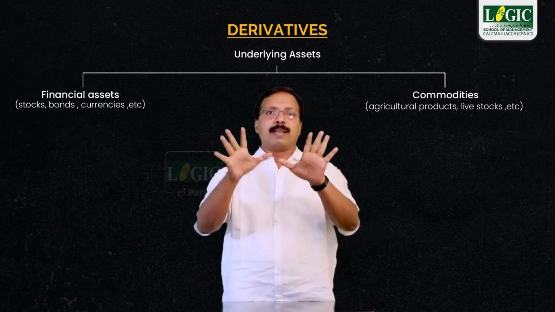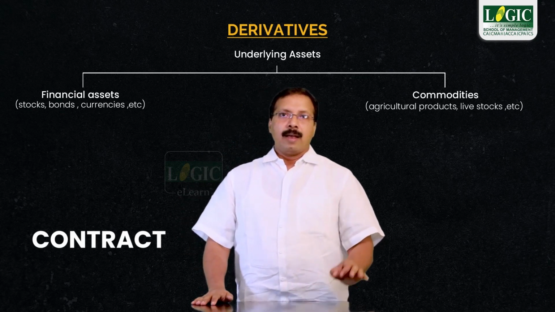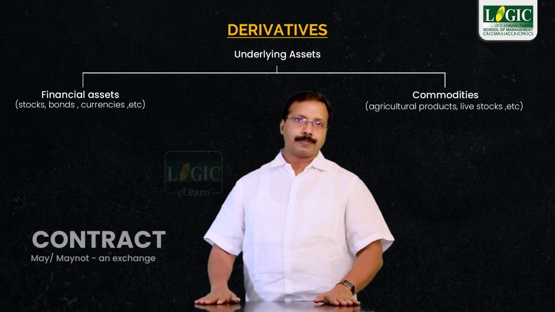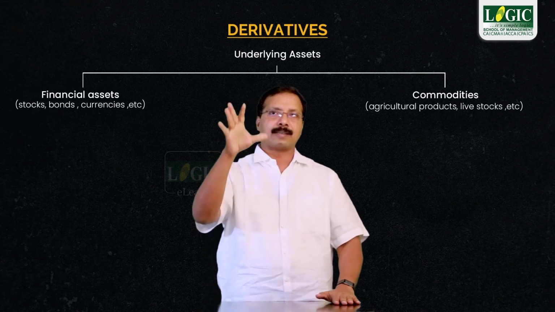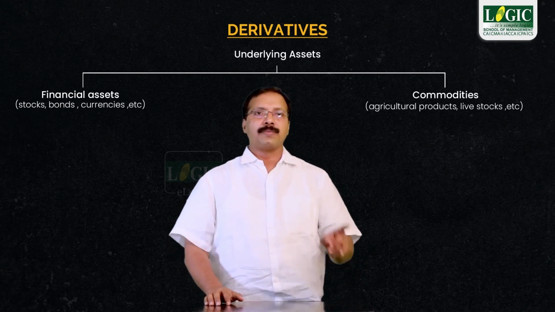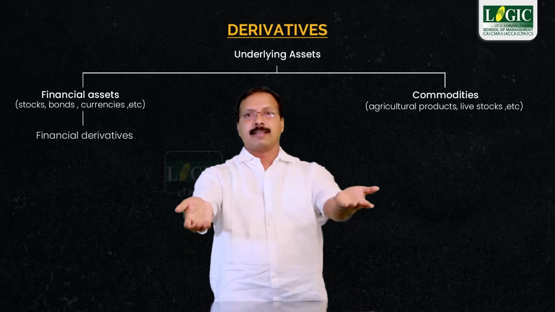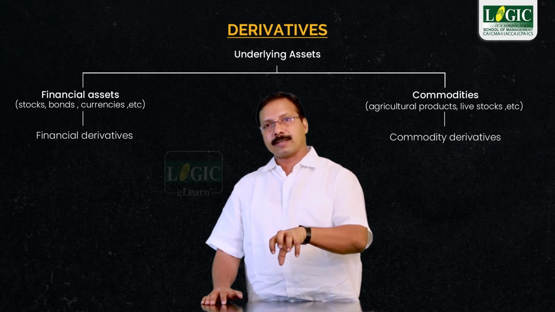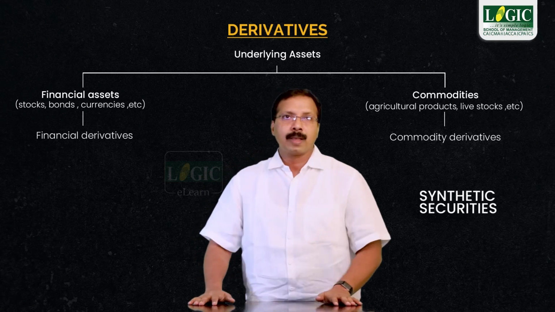Now derivatives are nothing else. They are contracts or agreements between two parties, and there may be involvement of an exchange also. If financial assets are the underlying assets, such derivatives are called financial derivatives. If underlying assets are commodities, then such derivatives are called commodity derivatives. Derivatives are also known as synthetic securities because they are artificially created.